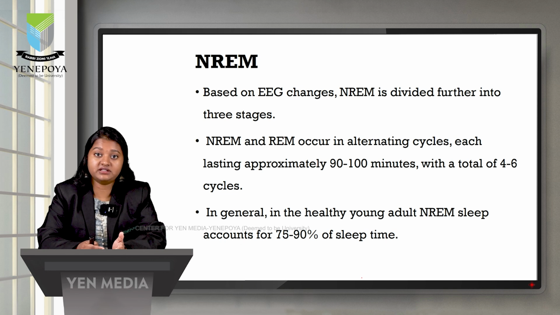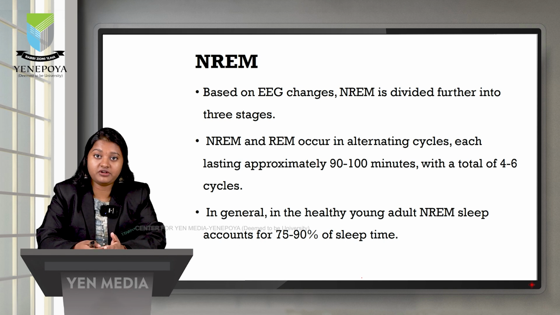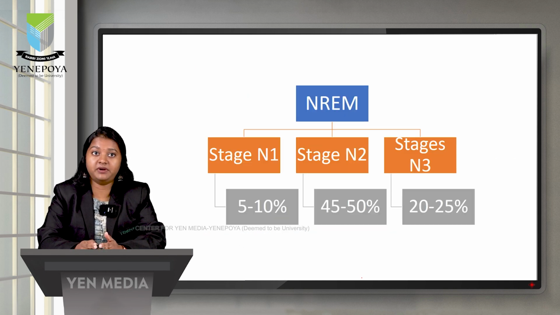Rapid eye movement sleep and non-rapid eye movement sleep occur in an alternating cycle. Each cycle lasts up to 90 to 100 minutes, with a total of 4 to 6 cycles occurring throughout the night. Generally, in a healthy adult, non-rapid eye movement sleep accounts for 75 to 90% of the total sleep time. This non-rapid eye movement sleep is further divided into three stages. N1, which is the transitional stage, occurs for 5 to 10% of the total sleep time.